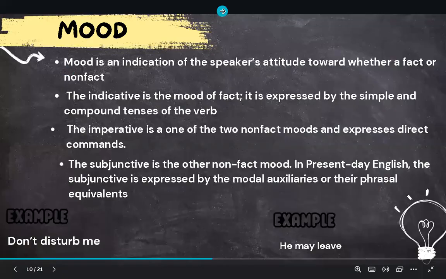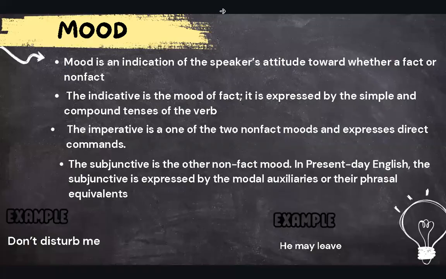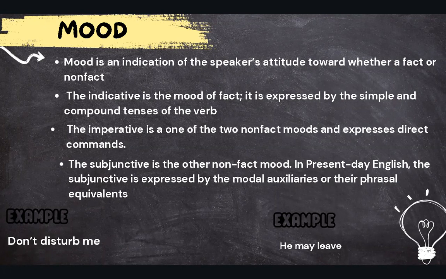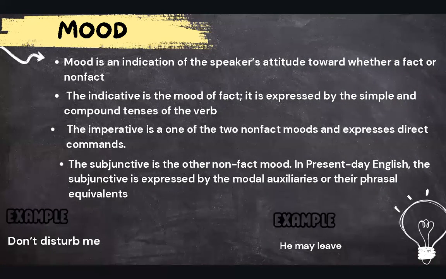And when it comes to mood, mood is an indication of the speaker's attitude toward whether something is fact or non-fact. The indicative is the mood of fact. It is expressed by the simple and compound tenses of the verb. The imperative is one of the two non-fact moods and expresses direct commands. The subjunctive is the other non-fact mood. In present-day English, the subjunctive is expressed by the modal auxiliaries or their phrasal equivalents.